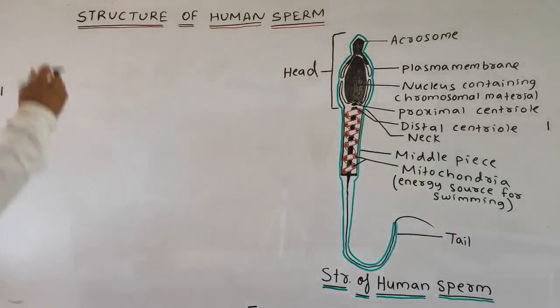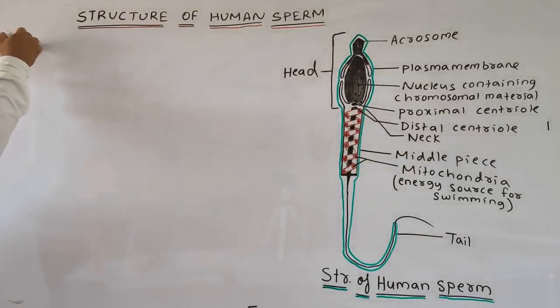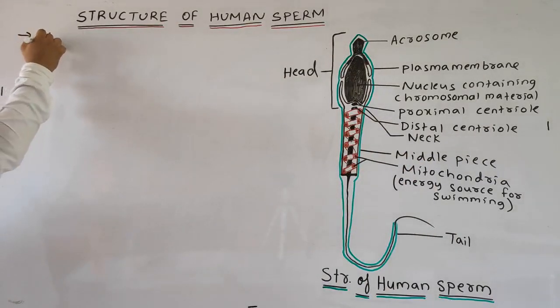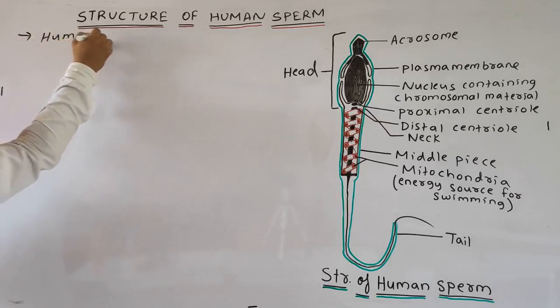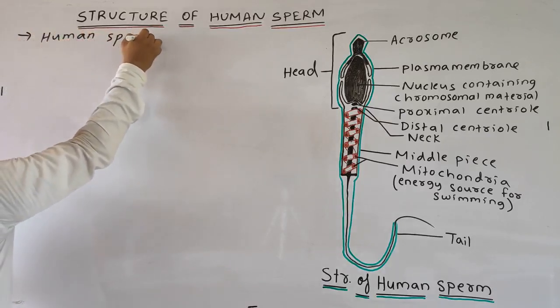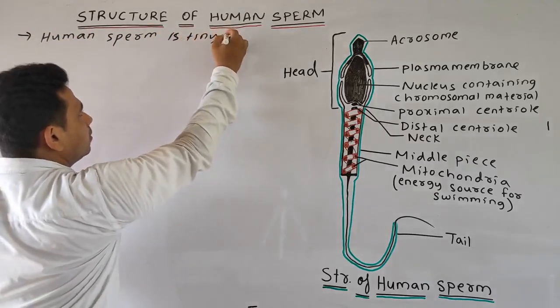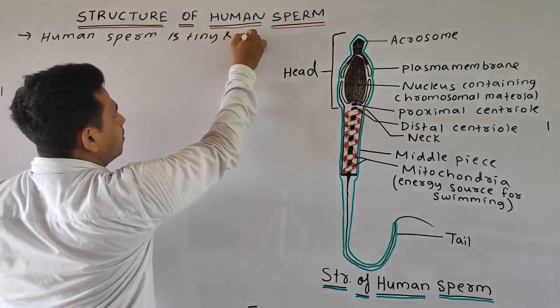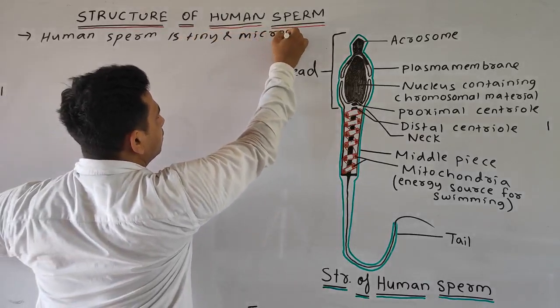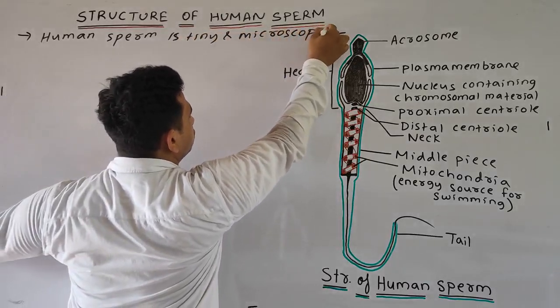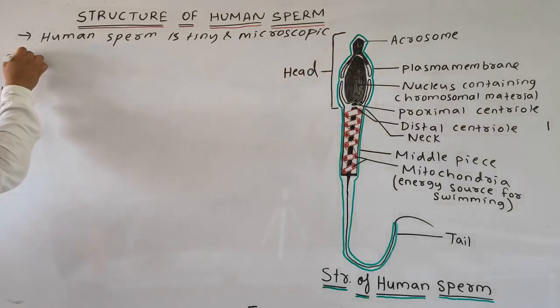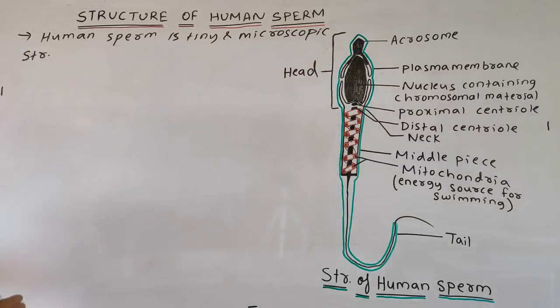So let's write down the first point. Human sperm is tiny and microscopic in structure.